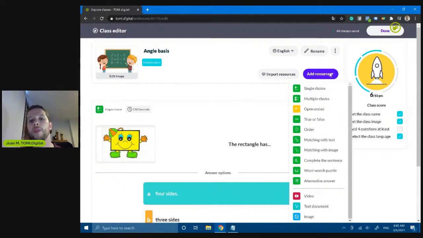The first thing I'm going to do is open this pop-up message here, and I have single choice, multiple choice, open-ended, true and false, order, matching with text, matching with image, complete the sentence, word search puzzle, alternative answer, videos, text, and images.